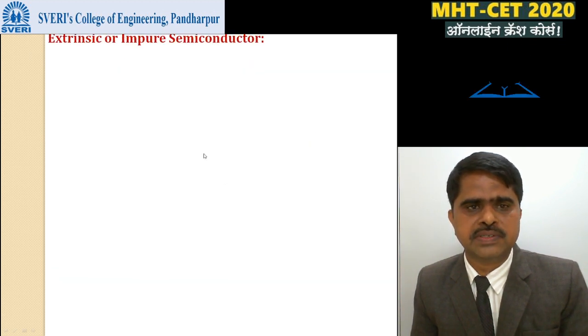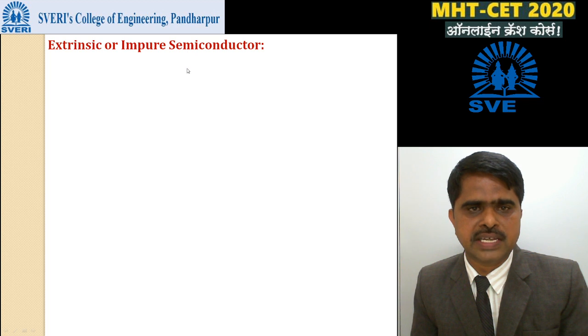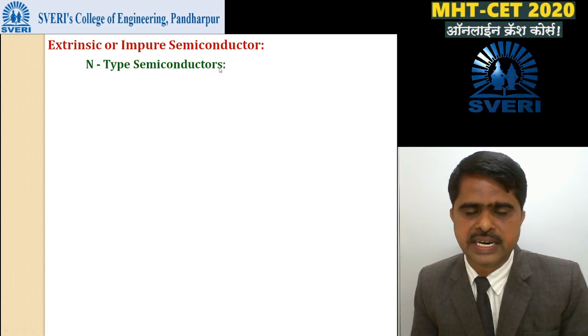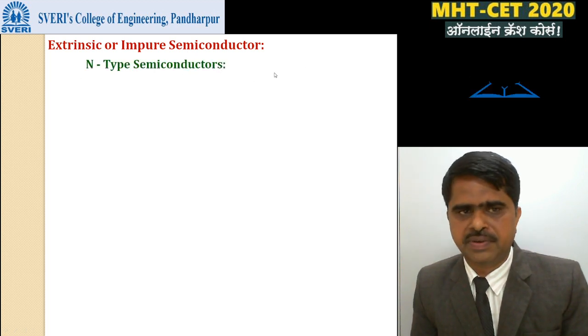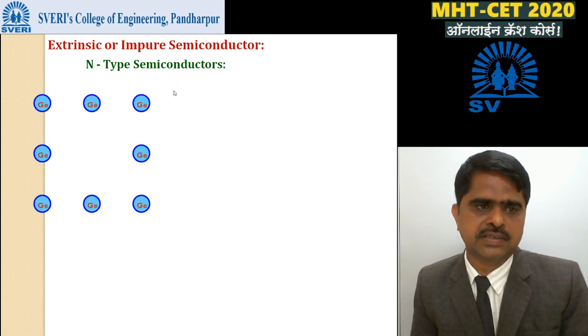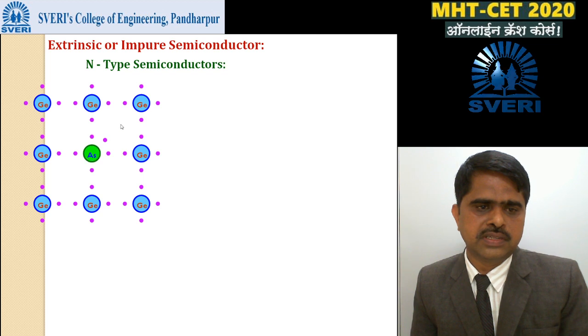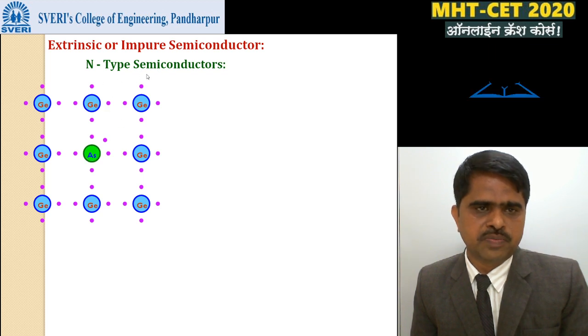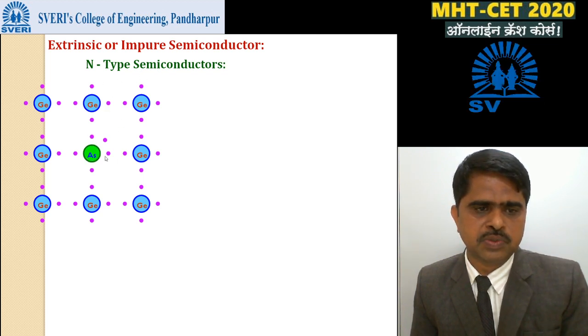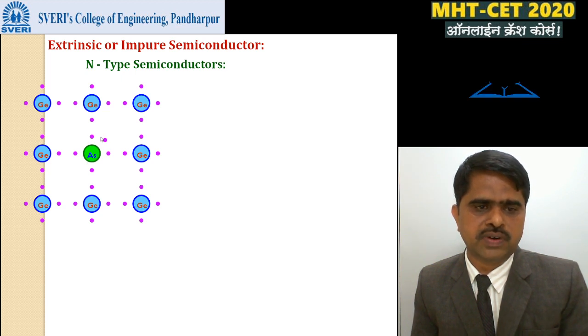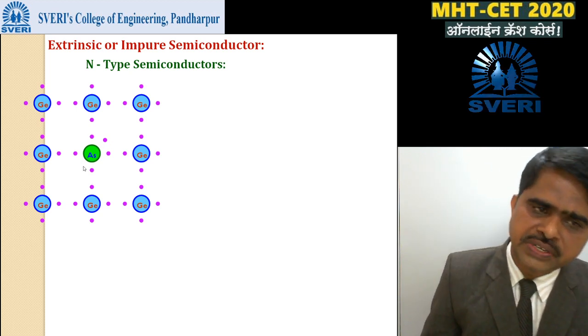Extrinsic semiconductors are classified into two types: the first is N type and the second is P type. Now we will discuss N type semiconductors. In N type, this is germanium, valency 4, with 4 electrons in the outermost shell. Fifth group elements are added. Fifth group means valency 5: 1, 2, 3, 4, 5, so the outermost shell contains 5 electrons.